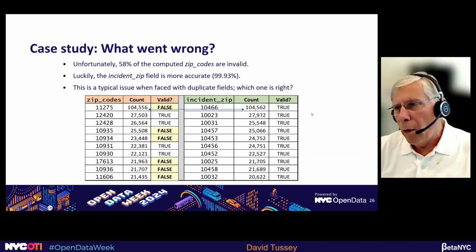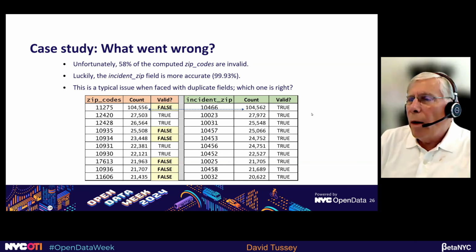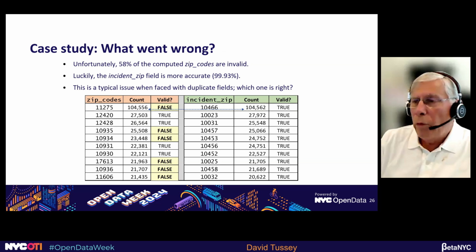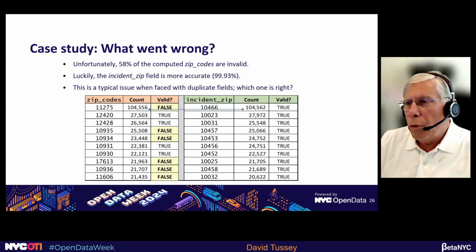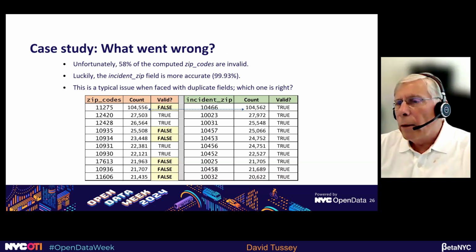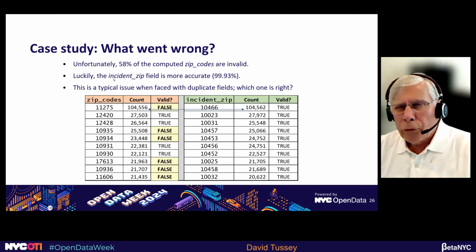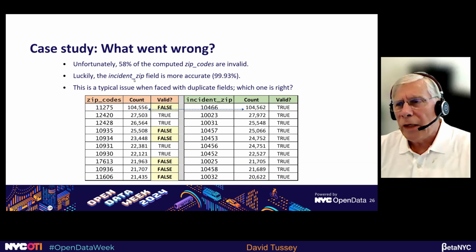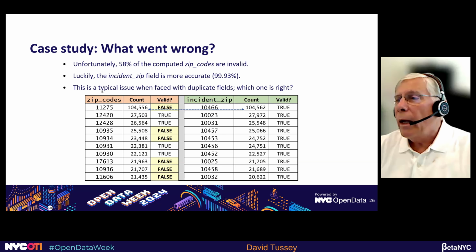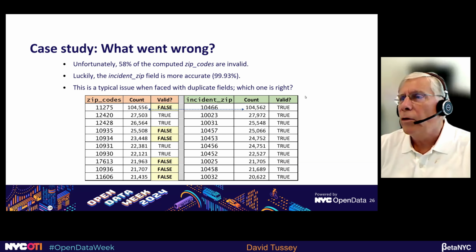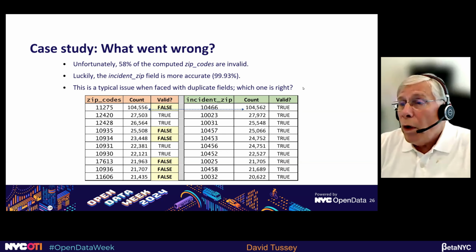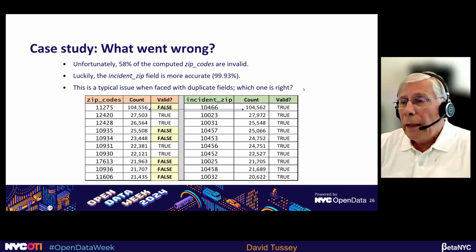Okay, what went wrong? Well, the problem is that now we know that 58% of those computed zip code fields are invalid. And luckily the other, although somewhat weirdly named, incident zip field is much more accurate. In fact, it's almost completely accurate. And this is a typical issue that you face with duplicate fields, which is which one is the right one.